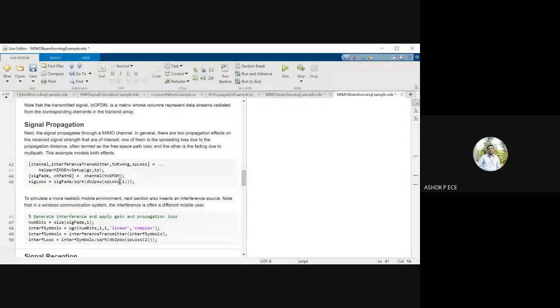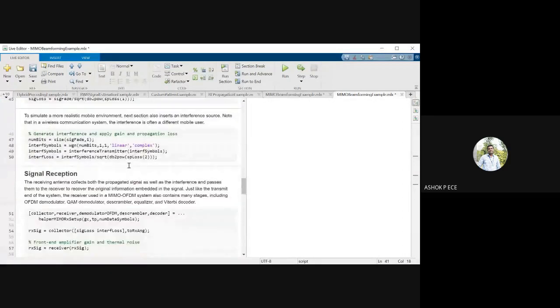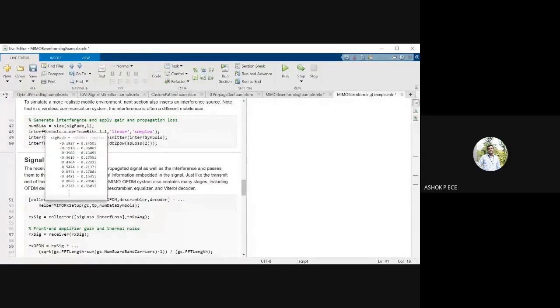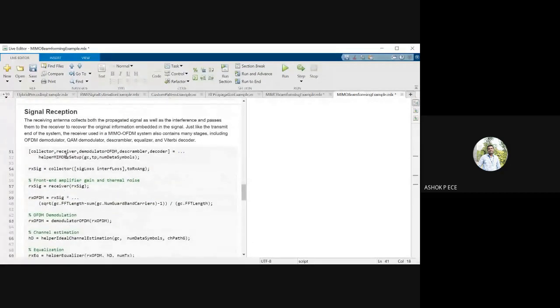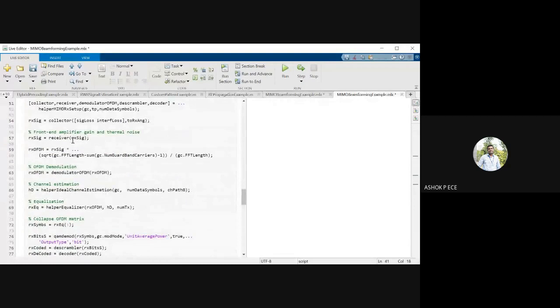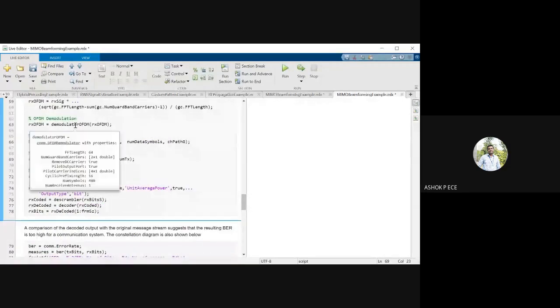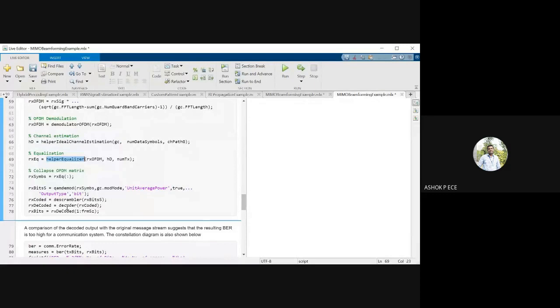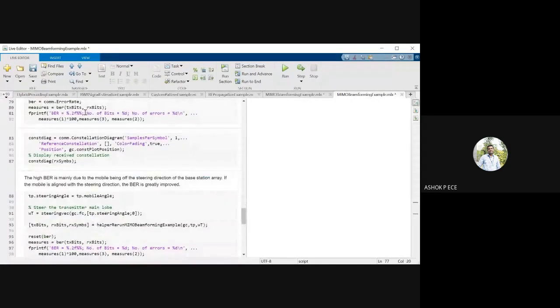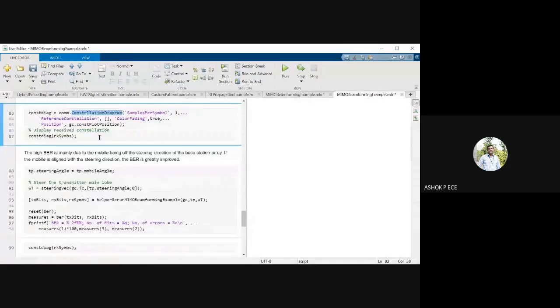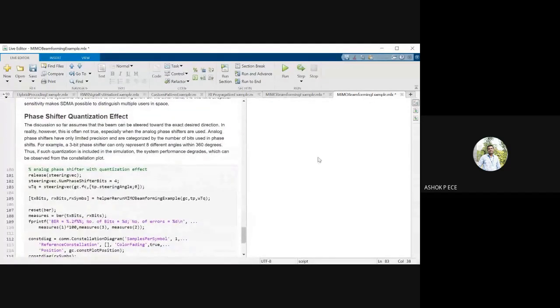And the signal is propagating with the channel parameters. So I am giving the fading model, everything, the propagation loss along with the signal. On the receiver side, I am first just receiving the signal. I am first doing OFDM demodulation. I am then equalizing, in case, because of OFDM, there is any signal rotation. And then I am decoding, and then I'm measuring BER. And once I measure BER, I'm finding out the constellation diagram. This is what is done in the program.